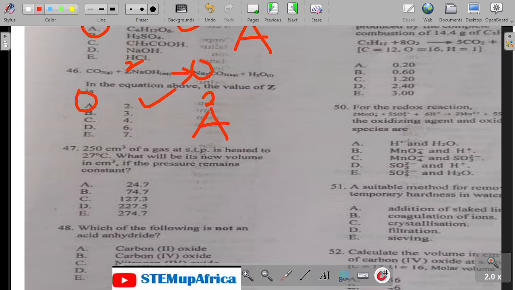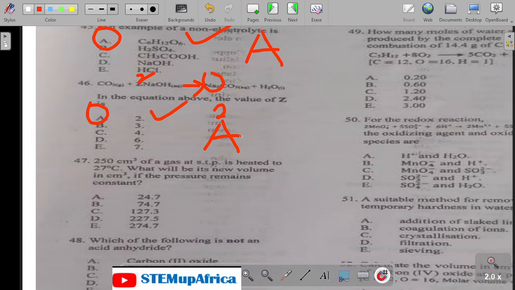Let's go to 47. 250 cm³ of a gas at STP is heated to 27 degrees. What will be its new volume in cm³ if the pressure remains constant? When pressure remains constant, we call that Charles' law. So V1 over T1 equals V2 over T2.